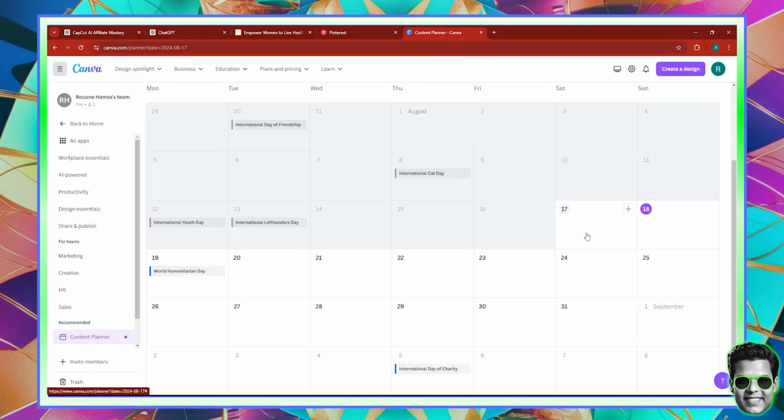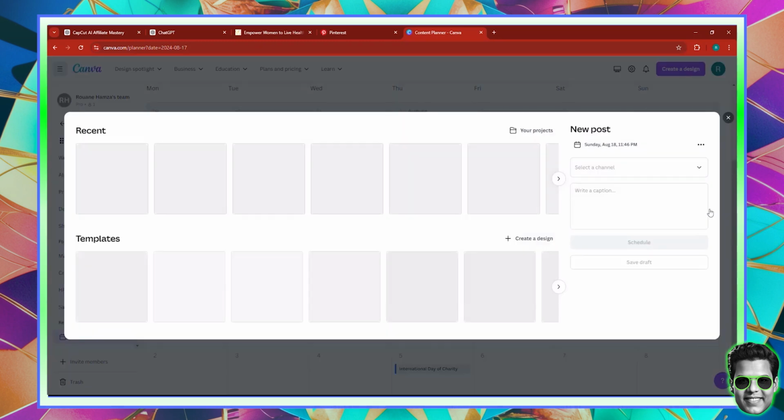So a way to do this is, first of all, pick a day where you would like to post. Now, obviously, so 1 hour, we're going to go to 12 p.m. So it's basically midnight here. And so what I'm going to do, I'm going to go to 18 instead of 17. This is the day I'm going to schedule the post. So if you want to schedule, you can just hover over here, and you'll see that button. Don't click anything, just hover and click the plus icon.